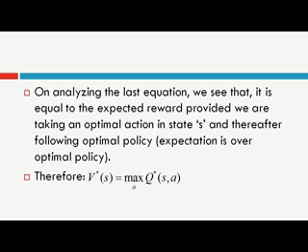The optimal value function gives you the expected return provided you are taking optimal action in each state, whereas optimal action value function gives you the value of state S by taking any arbitrary action A in that state and making a transition to the next state, and then you are following the optimal policy from the next state. So in short, you are in state S, you are taking any arbitrary action A in state S, making a transition to a next state S dash, and from this state S dash you are following the optimal policy.